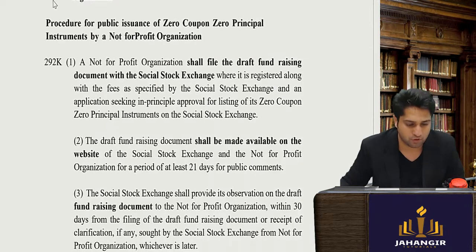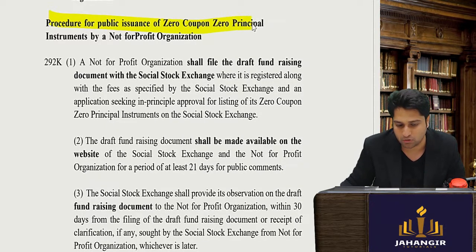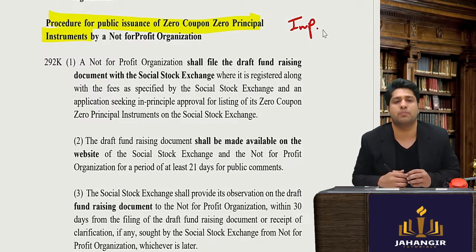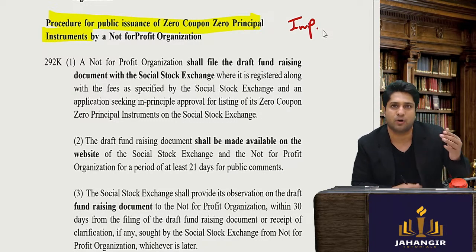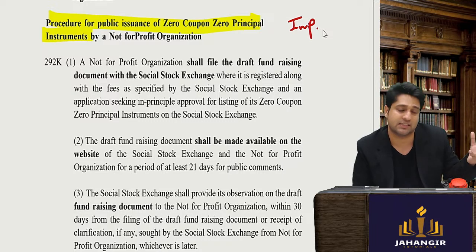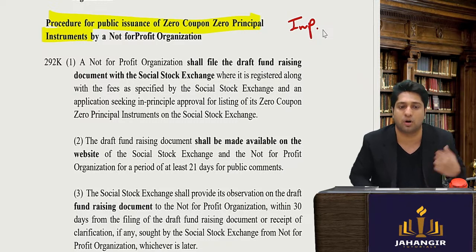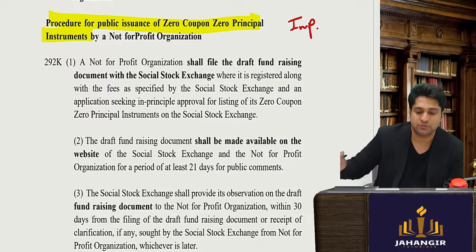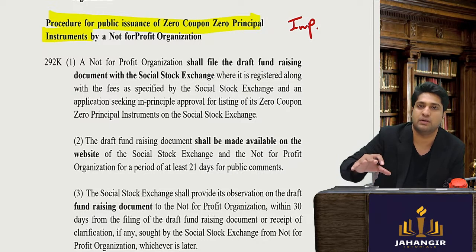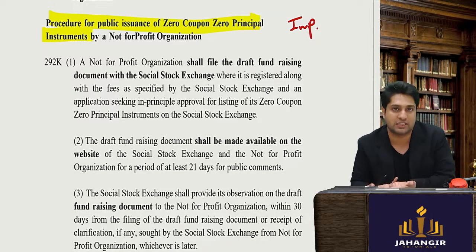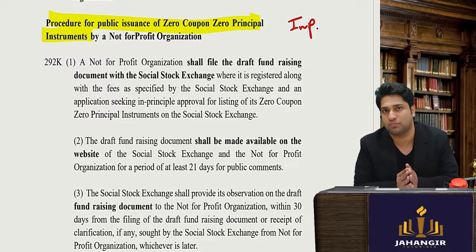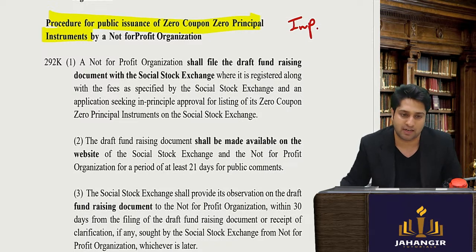Now, the procedure for public issuance of zero coupon, zero principal instruments, very, very important. So what is the procedure? Very simple. You will have to make a draft prospectus. The draft prospectus will contain how much funds you are asking for. It will cover the purpose, and for how much tenure the purpose will go on, etc. This draft offer document will be given first and will be checked by the social stock exchange. If they suggest any changes, you will have to make those changes and then launch it to the investors.